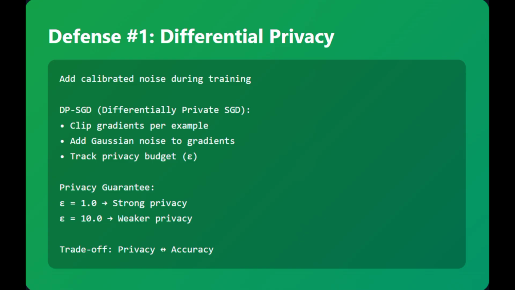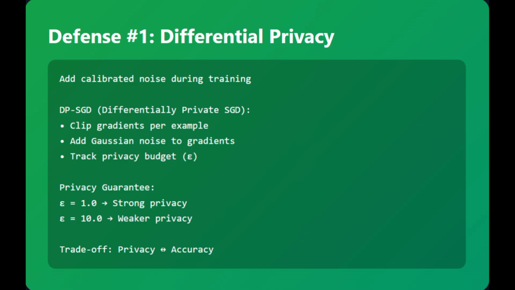That noise masks the contribution of any single training example. The fundamental trade-off is that privacy costs accuracy. Let me give an example: the question is how much privacy do you need and how much accuracy can you afford to lose.